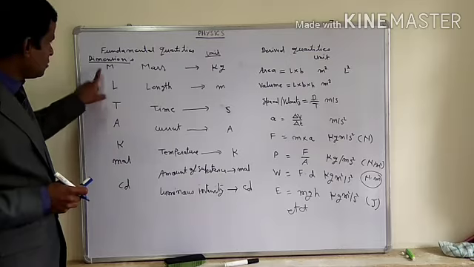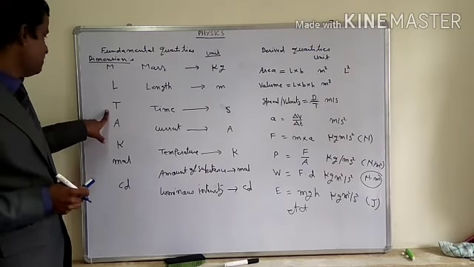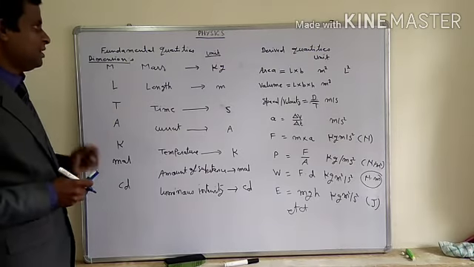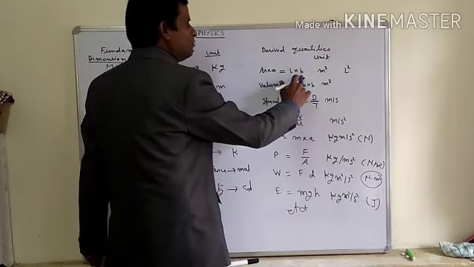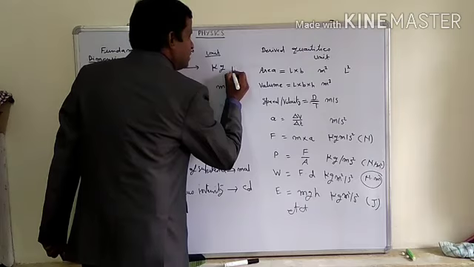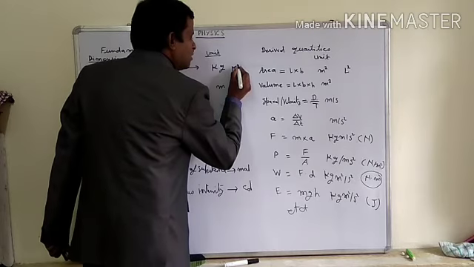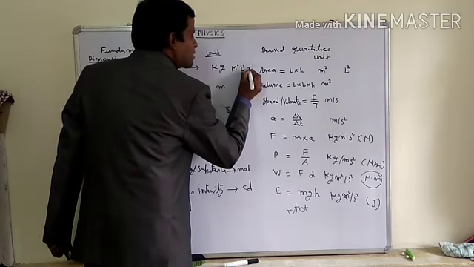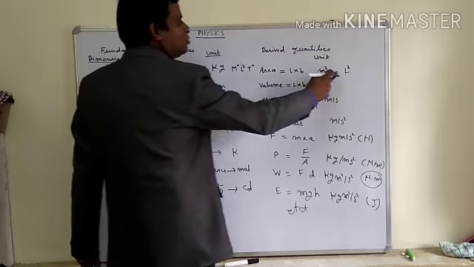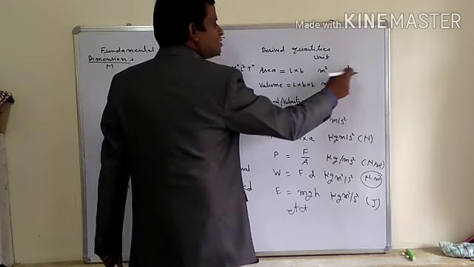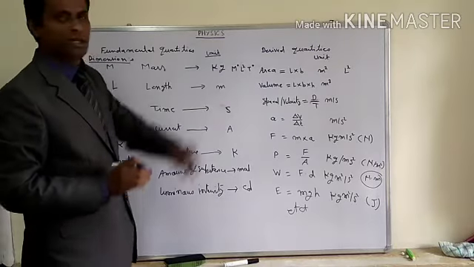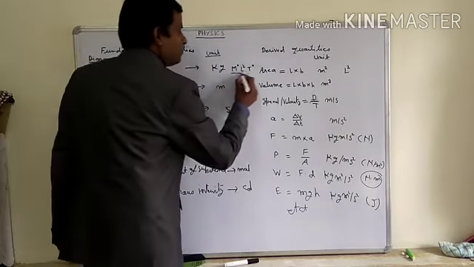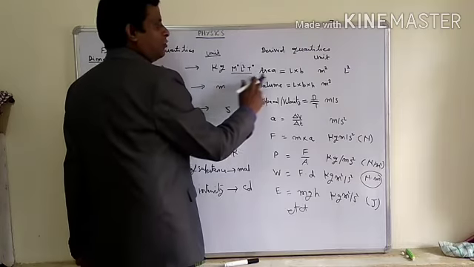Because all the authors of books are taking only these 3: M, L and T. So M, L, T means what? What will be the dimension formula of the area? It will be M0 L square T0. Why? Because there is no mass, no time, only length over here. So where something is not present, we put 0. So it is the correct form of the dimension formula of area.